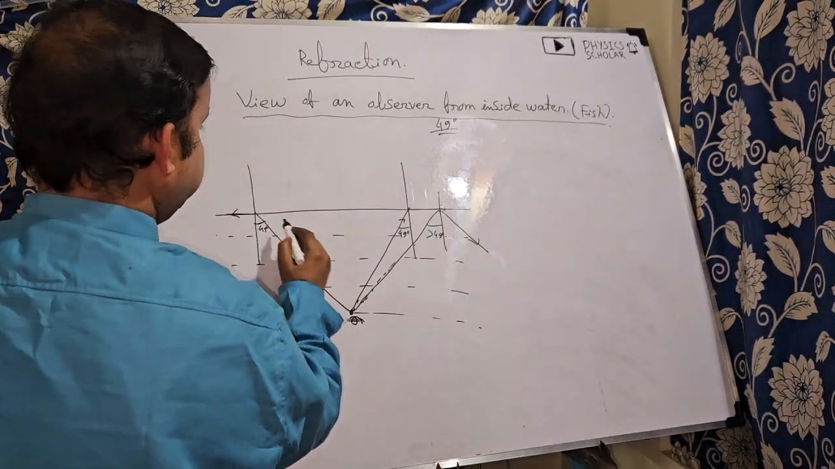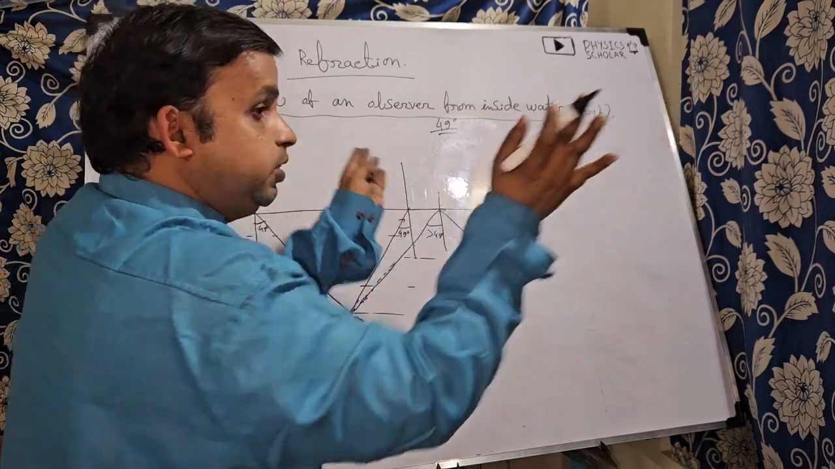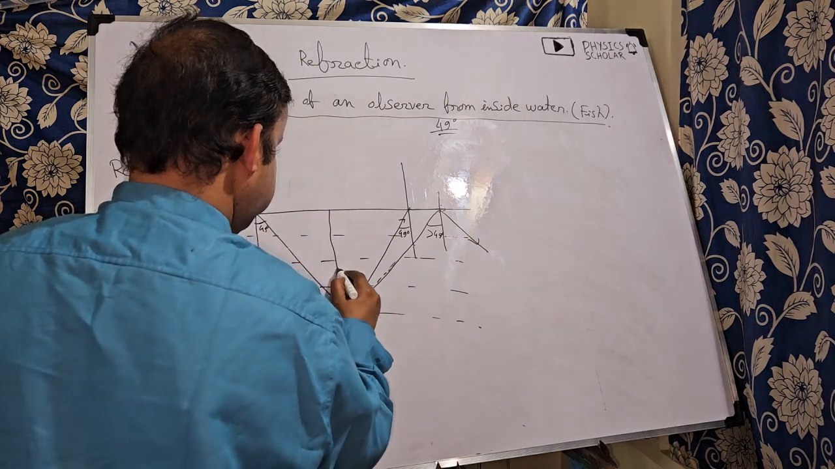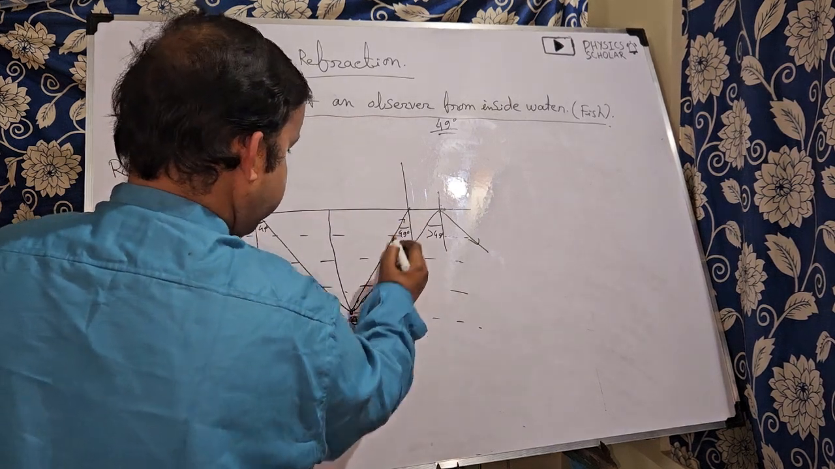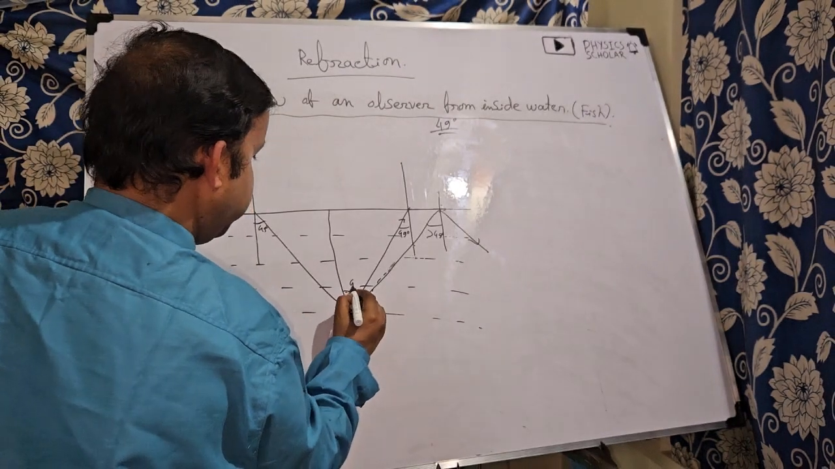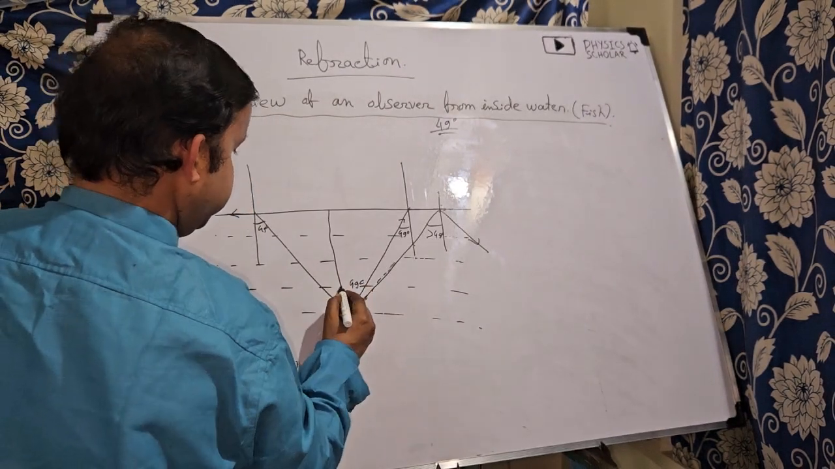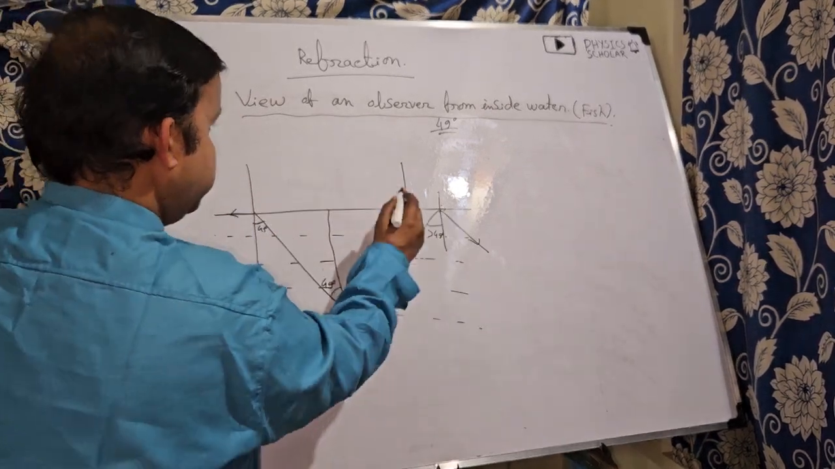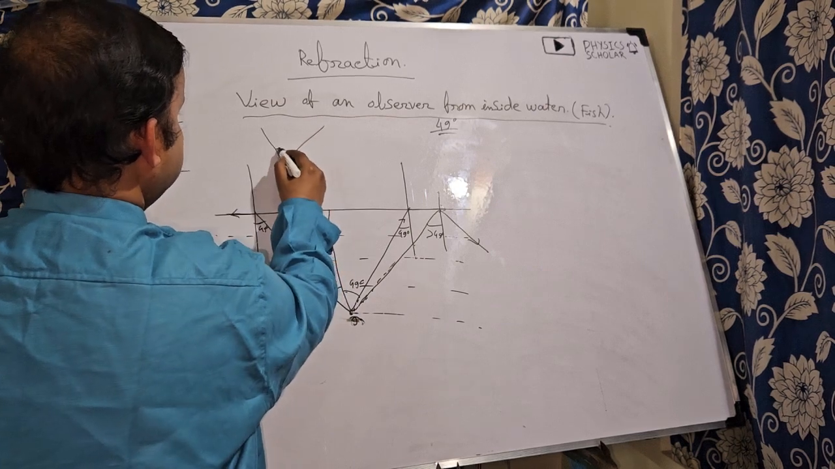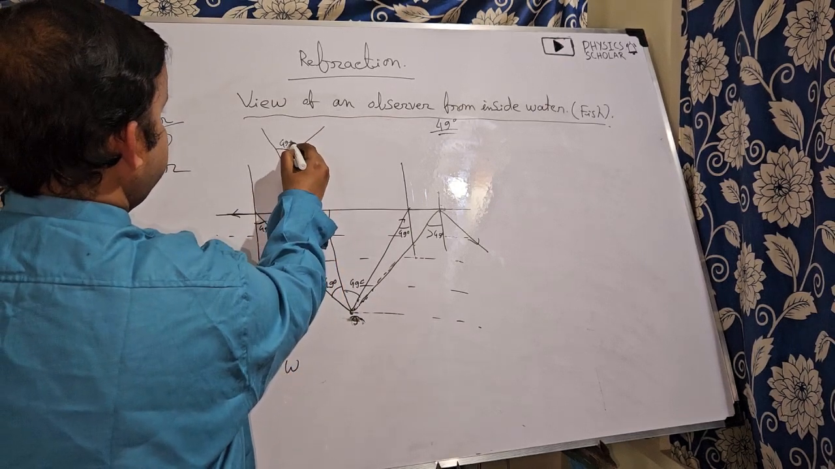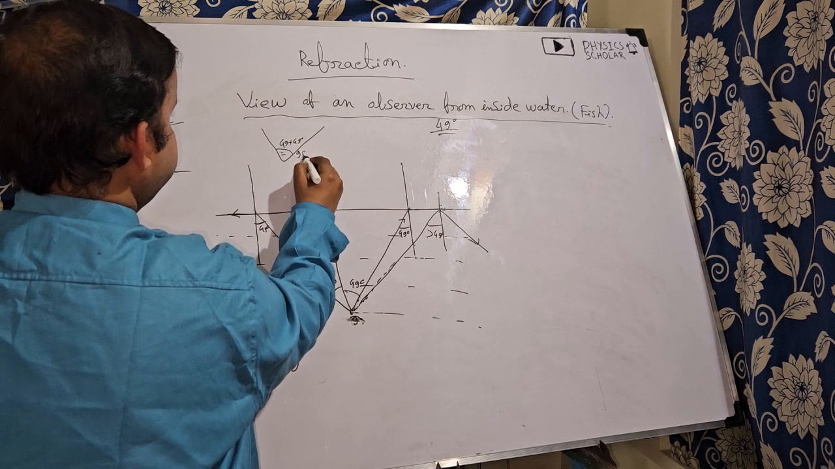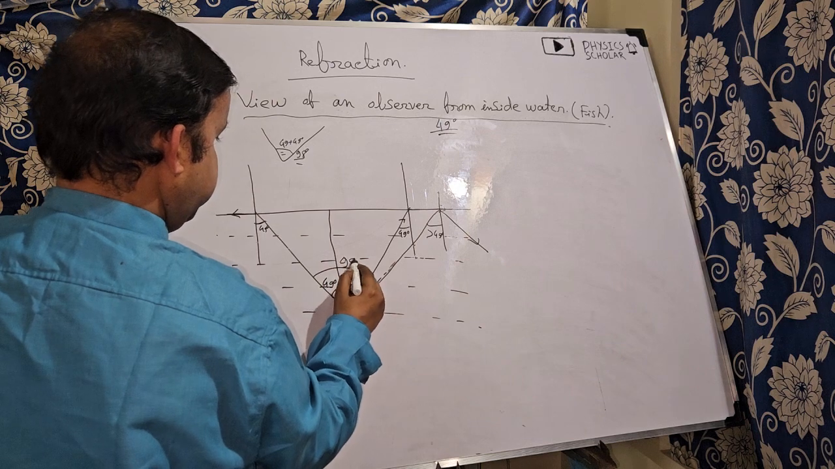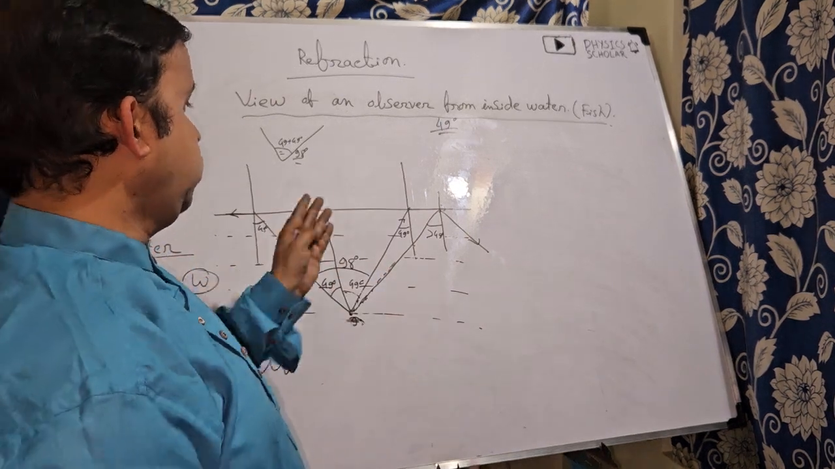Okay, so what is the maximum range of the angle on both the sides? Suppose this angle will be the same. So this angle will be 49 degree and this side, this angle will be 49 degree. So what is the total? This is a particular cone. So the angle of the cone will be 49 plus 49, that means 98 degree. Okay, so the fish can see within 98 degree.